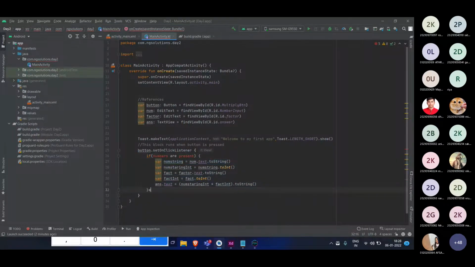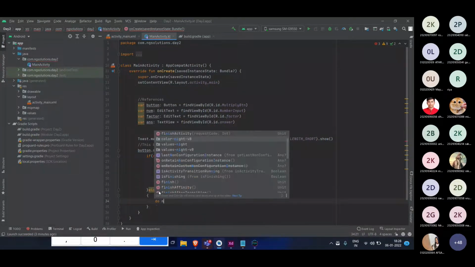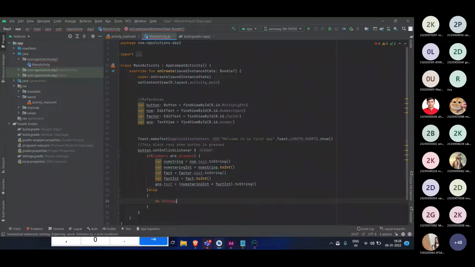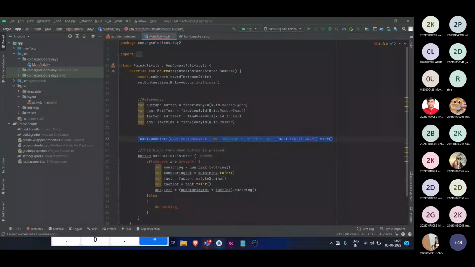Yes, we can give one warning like input is invalid or something like that. This can be done. So let us try one thing at a time.